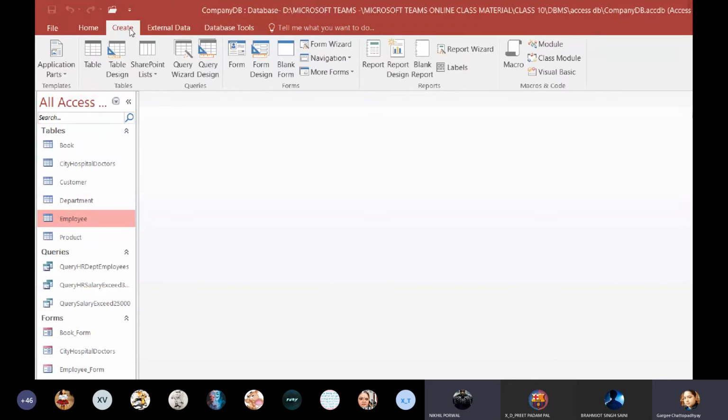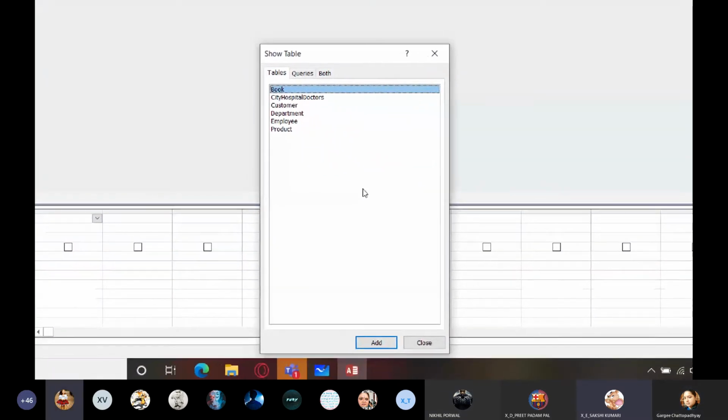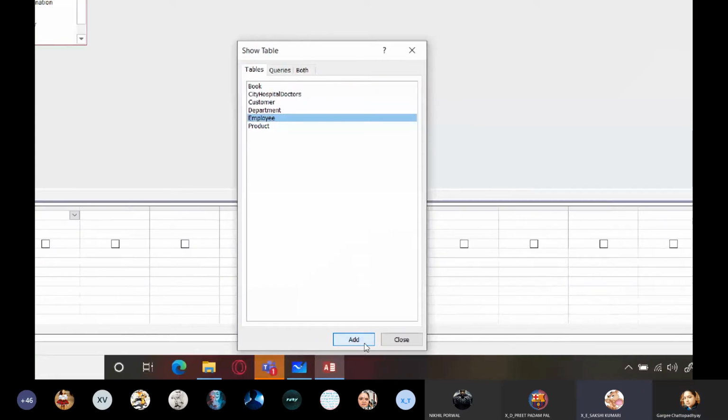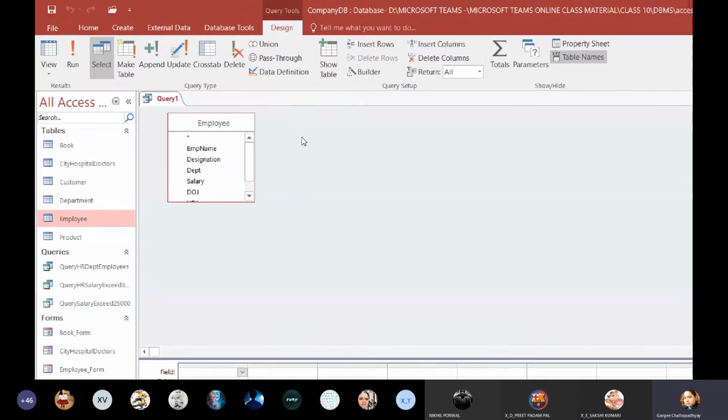We'll go to create. Next, query design. Query design. Very good. Employee. Yes, we'll go to employee. Add. Now we'll click on close.